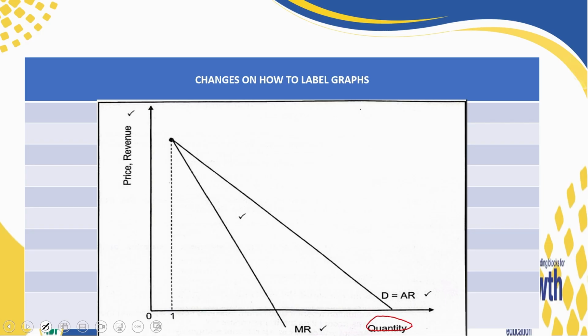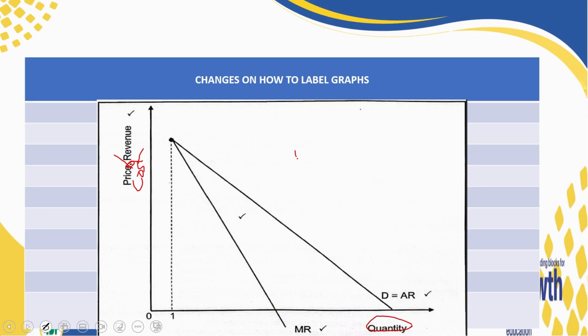But on this side, where you label your price, your revenue, and your cost, in some cases, this graph did not require any cost. But where a cost is required, please don't use the slash. We used to use a slash. We are now using a comma.